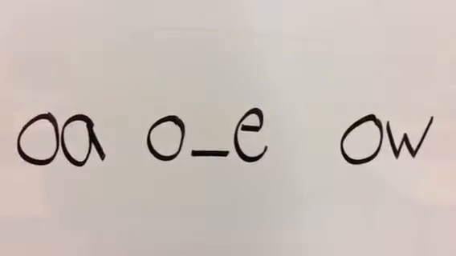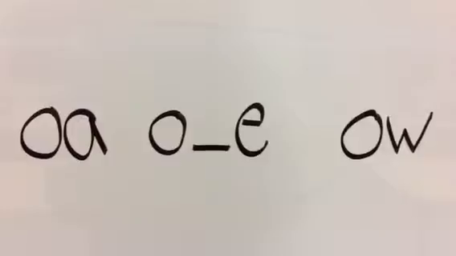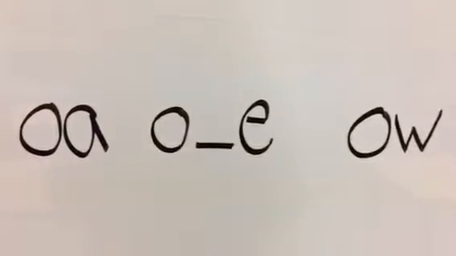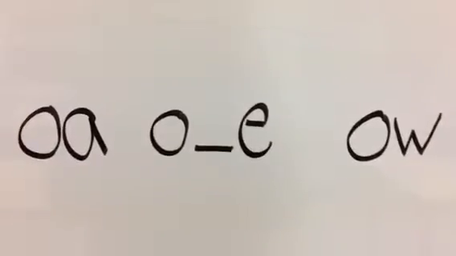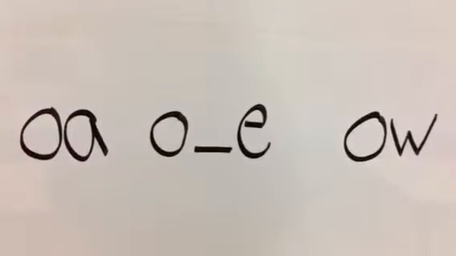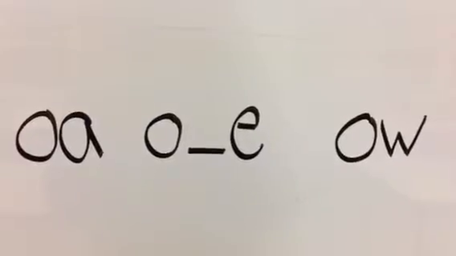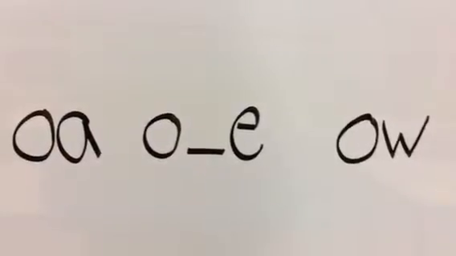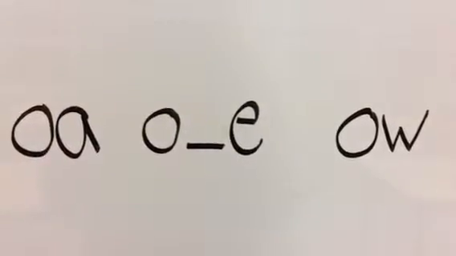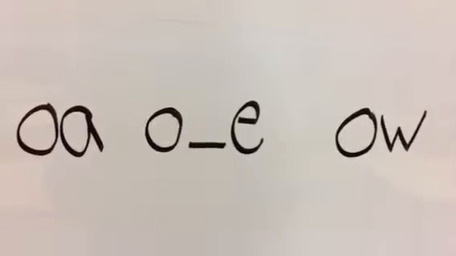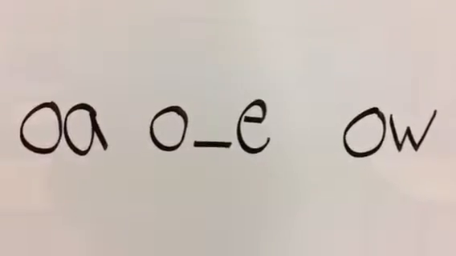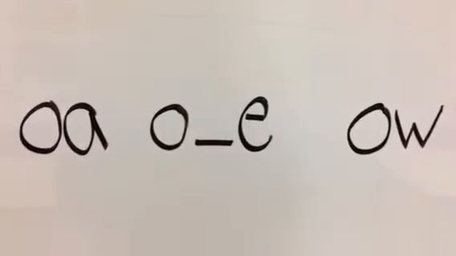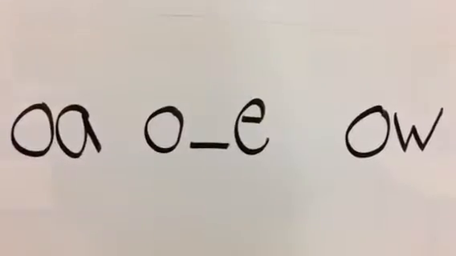Number 7, chose. They chose to go down that trail. Chose. Number 7, I guess it is, stoke. They needed to stoke the fire. That was 8 actually. Number 9, roam. They decided to roam through the woods. Roam. And number 10, slope. The slope to the driveway was very steep. Slope.